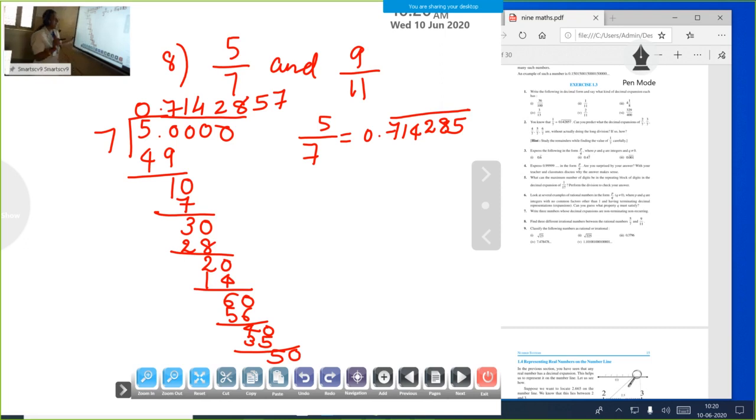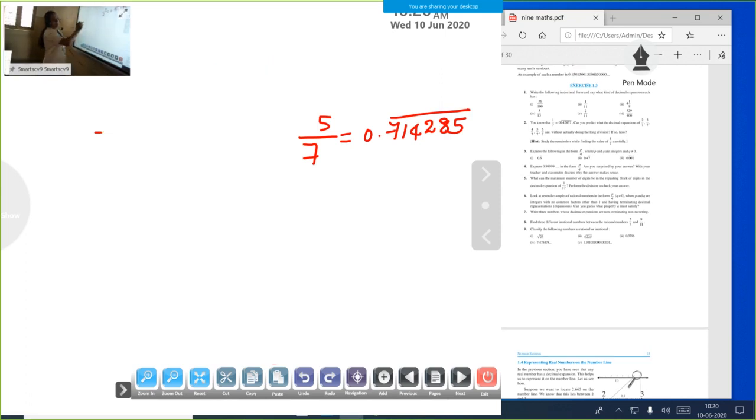Next our number is 9 by 11. Same way you divide it, 9 divided by 11. We can't divide 9 by 11, so same way, put 0.90. How many times? 8 times. 11 into 8, 88.